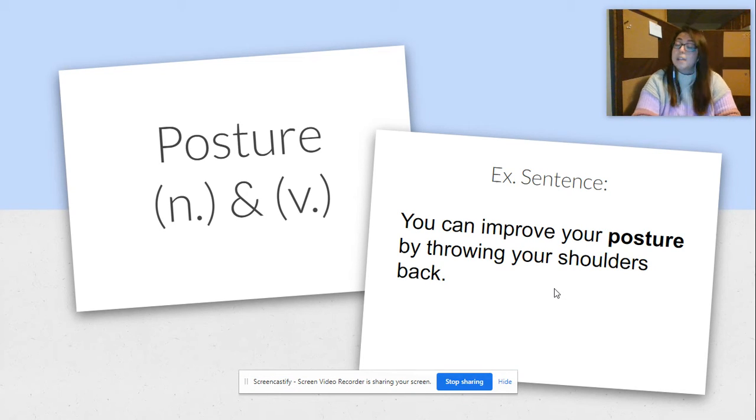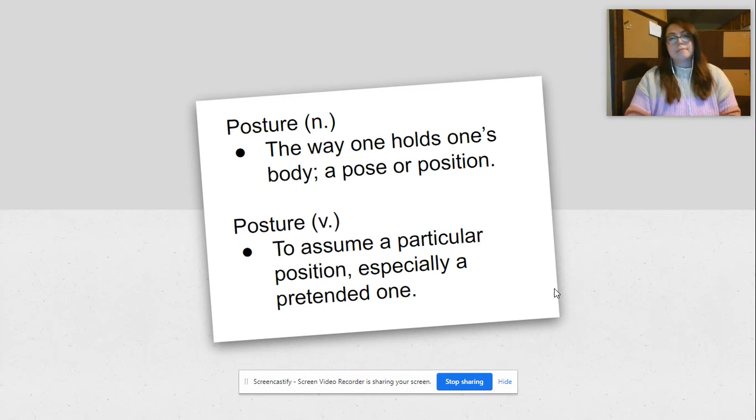All right, next we're coming to posture. Ms. Chavez has bad posture. I tend to slouch a lot. But posture can be a noun or a verb, and our example sentence is, you can improve your posture by throwing your shoulders back. That makes you sit up a little bit straighter.